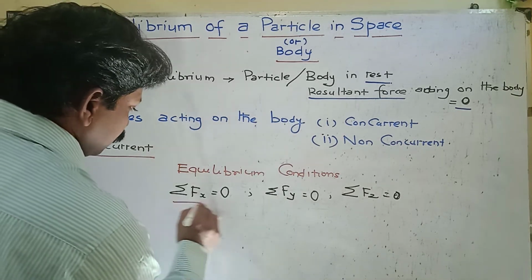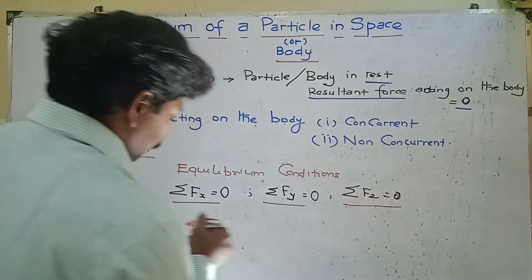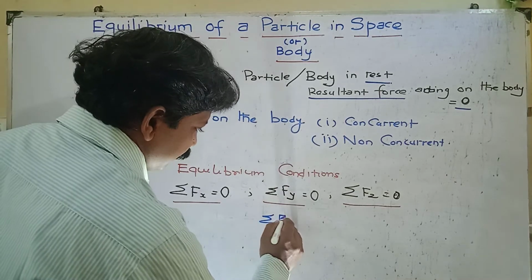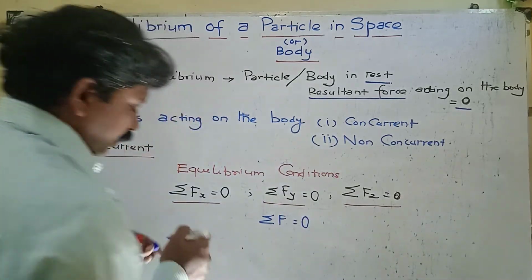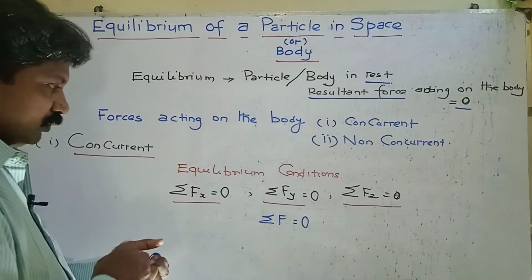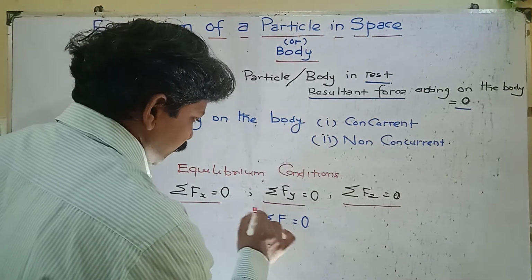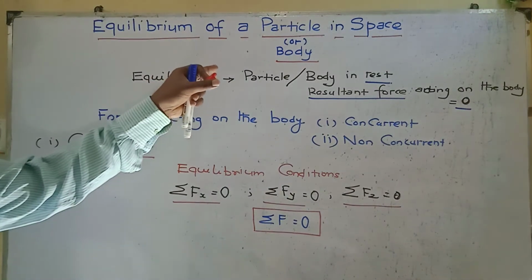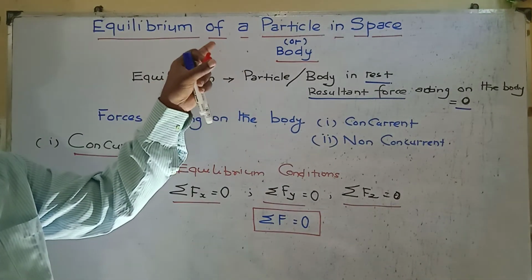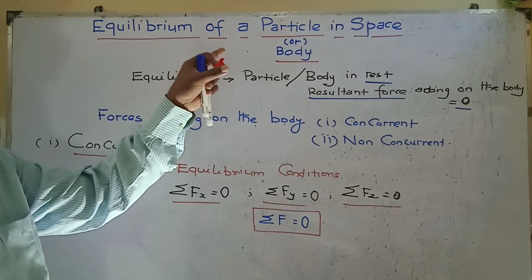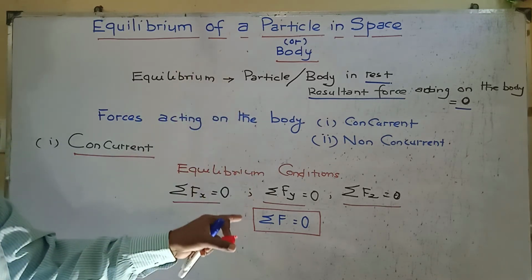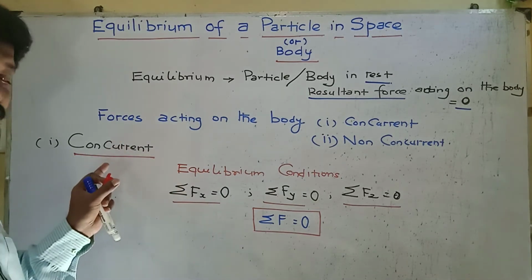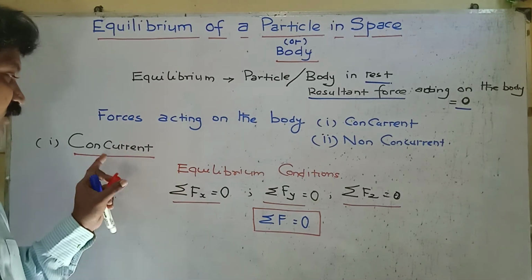So generally it is represented by sigma F equal to 0: the resultant of all the forces acting on the body or particle is equal to 0. This is the equilibrium condition for forces in space. For equilibrium of a particle or body in space, the condition is sigma F equal to 0 when all the forces acting on the body or particle are concurrent.